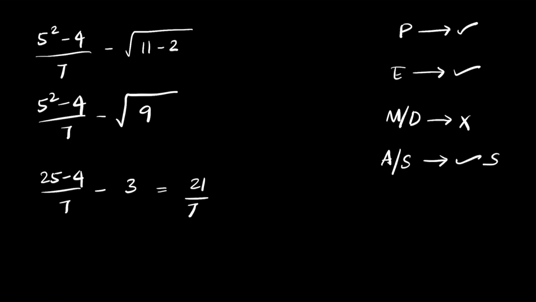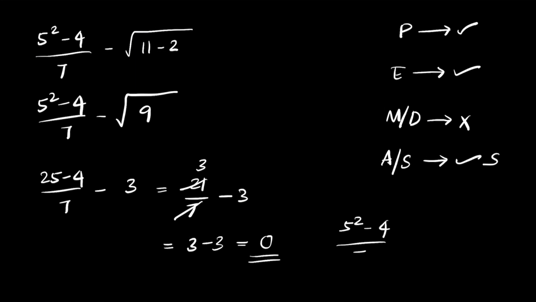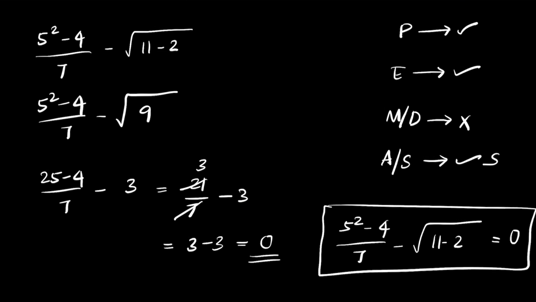So let's do the subtraction. 25 minus 4 gives you 21 by 7 minus 3. Now 21 by 7: 7 ones, 7 threes, so it becomes 3 minus 3, which gives you a value of 0. So the value for 5 square minus 4 by 7 minus under root 11 minus 2 becomes 0. Use the sequence of operations properly and you will end up having a proper value.